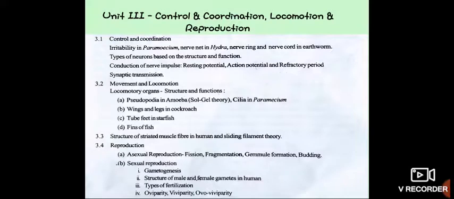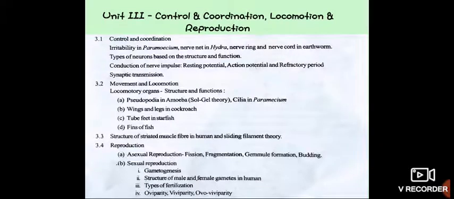Fourth point is reproduction. In that you have to know about the types of reproduction. There are basically 2 types: asexual reproduction and sexual reproduction. Asexual reproduction consists of fission, fragmentation, gemmule formation and budding, while sexual reproduction consists of gametogenesis, structure of male and female gametes in human, types of fertilization, and lastly oviparity, viviparity and ovoviviparity. So these are the points you have to know about in this third unit.